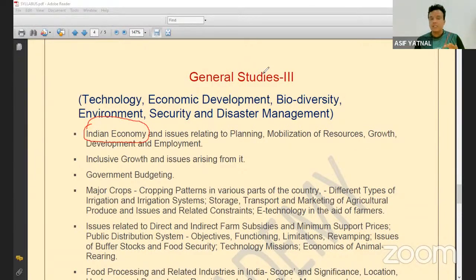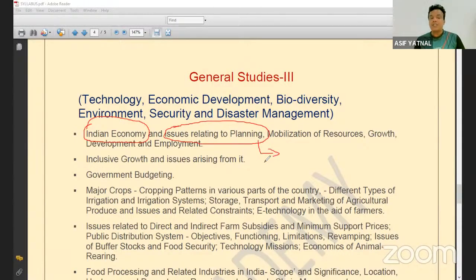अब उसके बाद if any particular feature or any particular challenge of the Indian economy is discussed or debated more, then you need to go deeper. For example, here you can see Indian economy, issues related to planning. Now what are the issues in planning? Basic में आपको क्या करना पड़ेगा? Next topic is what is planning. What is the purpose of planning? How in India did the planning take place from 1950 to 1990? How is the planning changing in India?